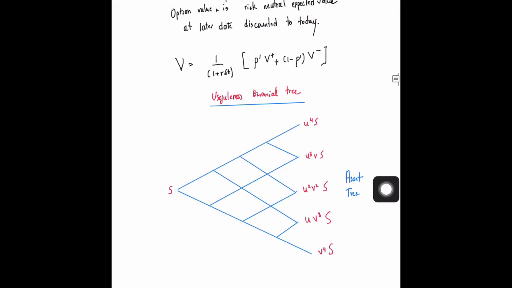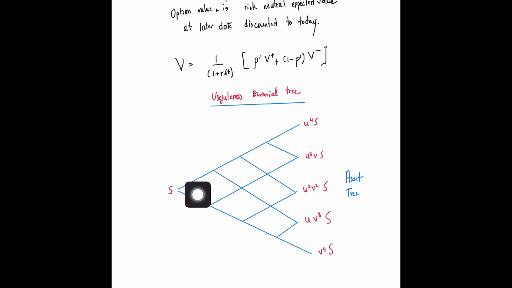So the usefulness of this is in doing the binomial tree. As far as the binomial tree goes, let us consider after a time dt this, after a time 2 dt this, 3 dt this, 4 dt this. If you're looking at the binomial tree, at each node the asset can basically either go up or down with the fraction, with the value mu times the value here, or v times the value here.